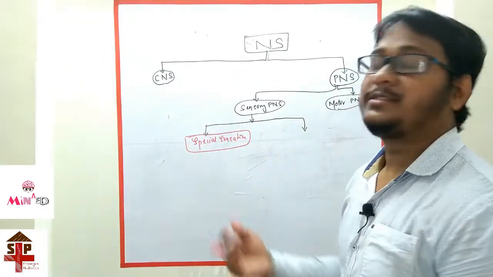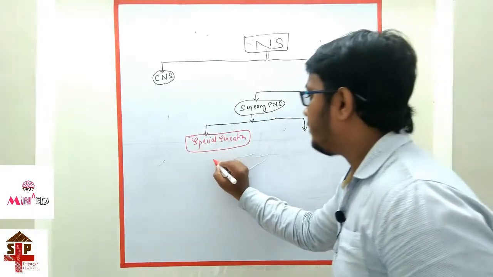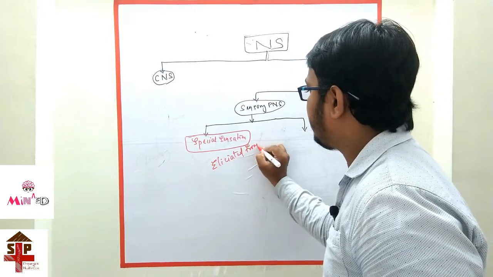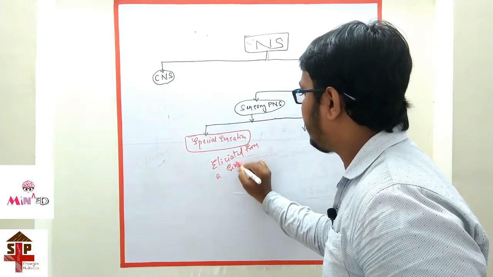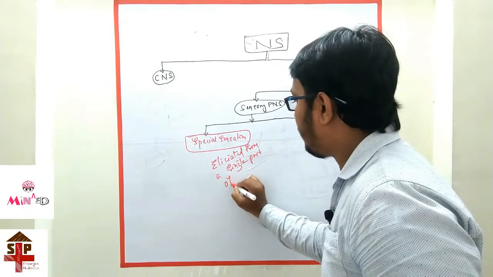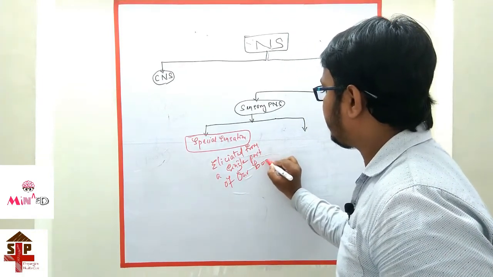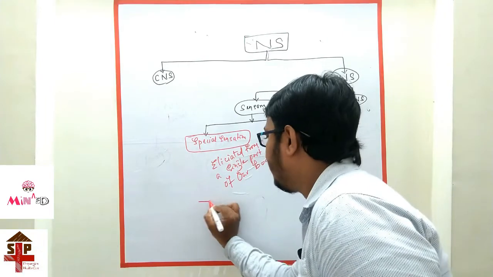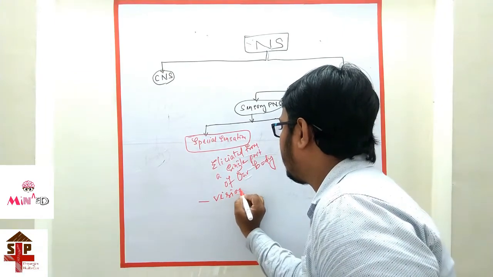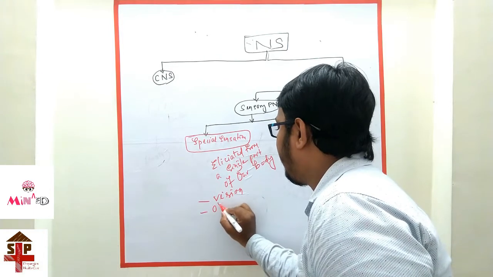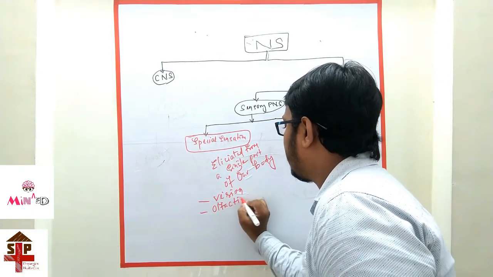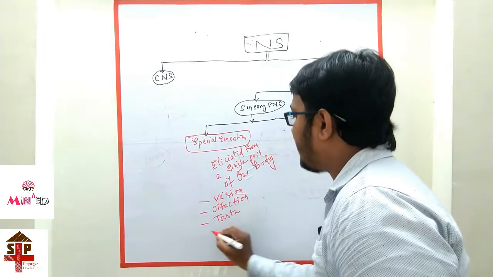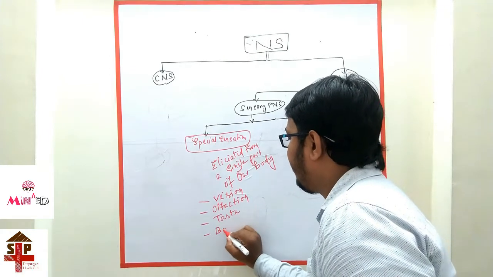The sensations which are elicited from a single part of our body. Single part of our body means these are vision, olfaction, taste, and balance and equilibrium. These are the special senses.